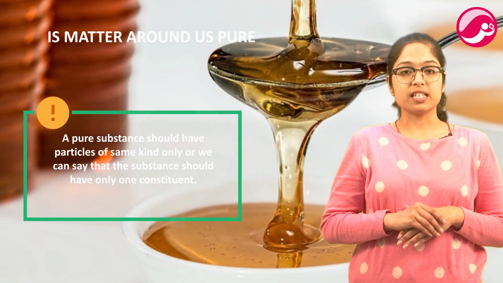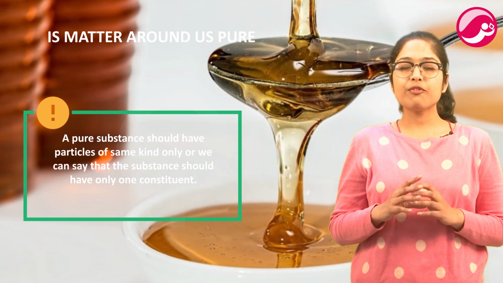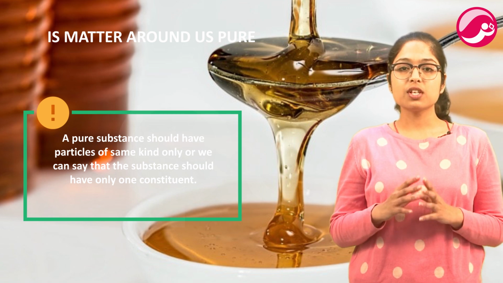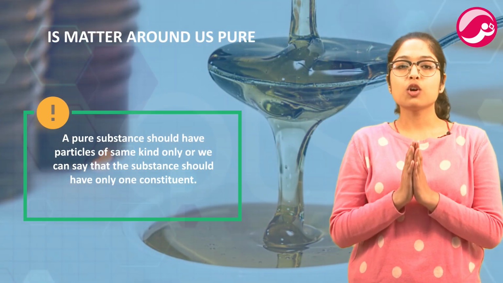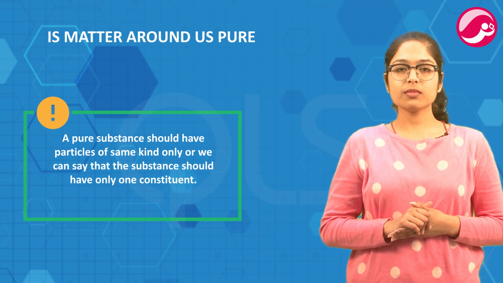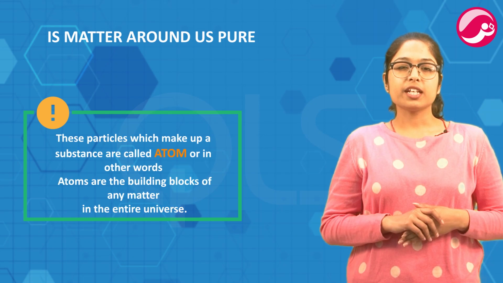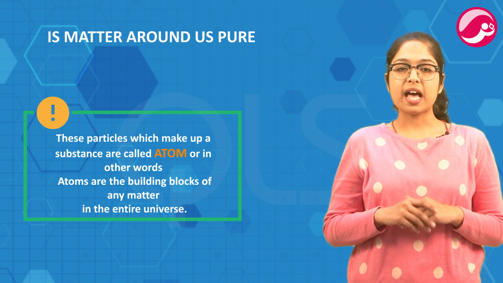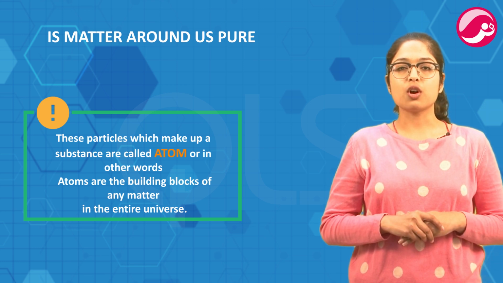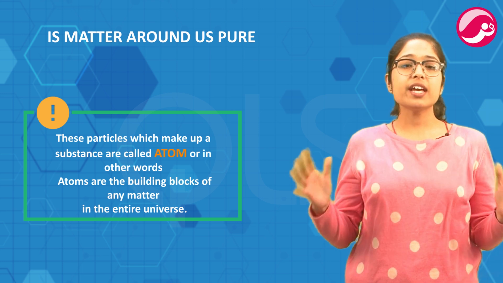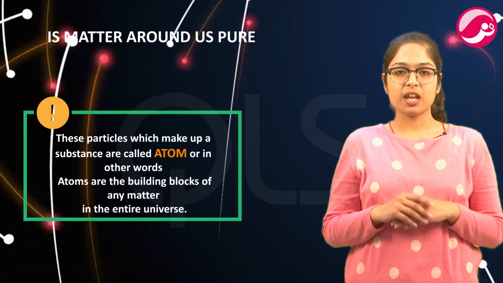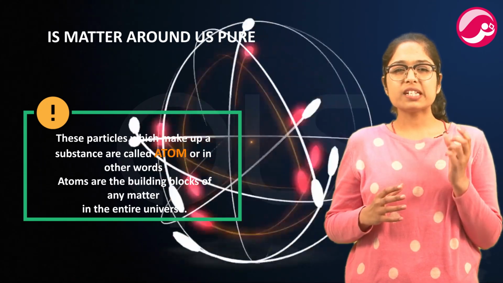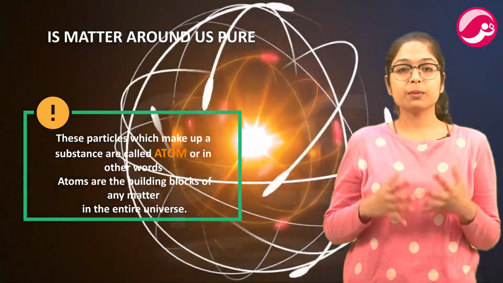But for a scientist, a pure substance should have particles of the same kind only, or we can say that the substance should have only one constituent. These particles which make up a substance are called atoms, or in other words, atoms are the building blocks of any matter in the entire universe. Now, the confusion arises. How do such tiny atoms make up great things?